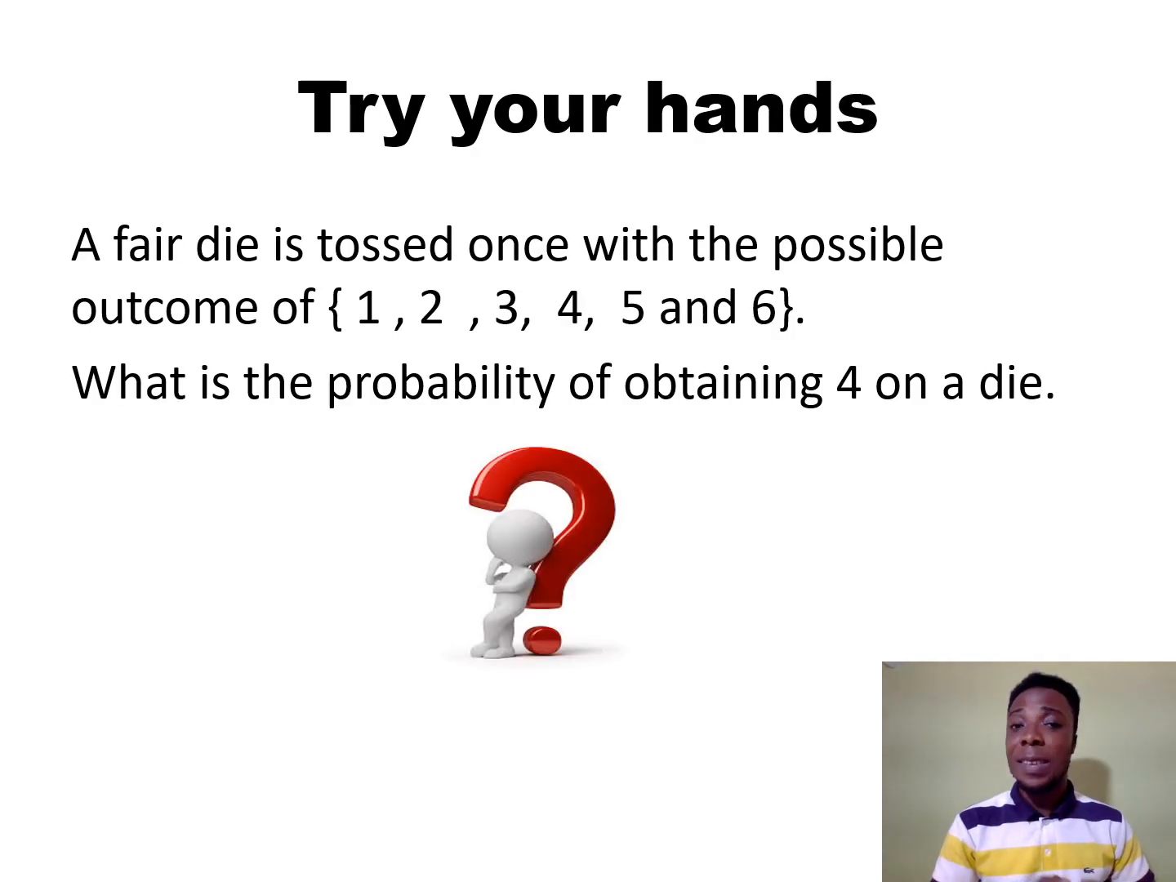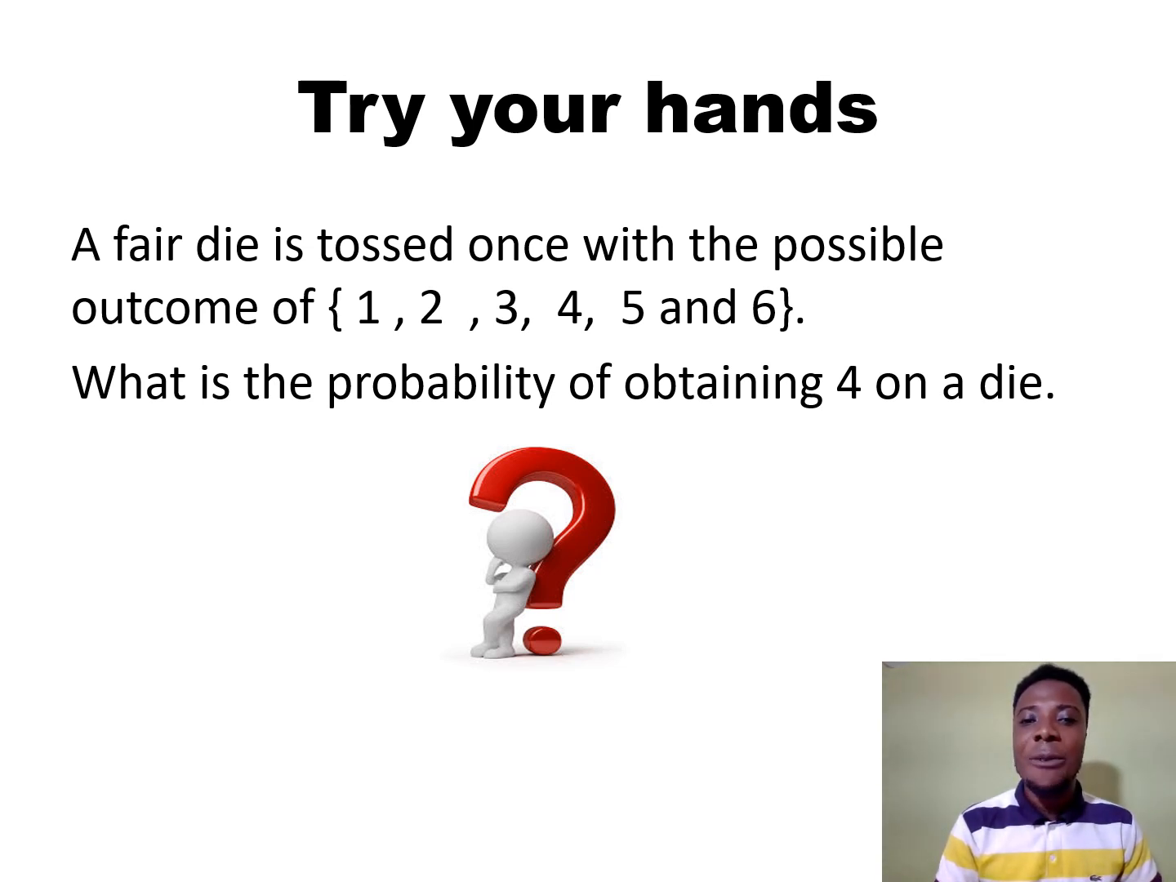Now try your hands, 30 seconds on this one. The same question. A fair die is tossed once with the outcomes 1, 2, 3 up to 6. What is the probability of obtaining 4 on a die?